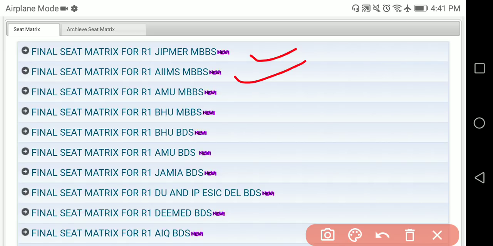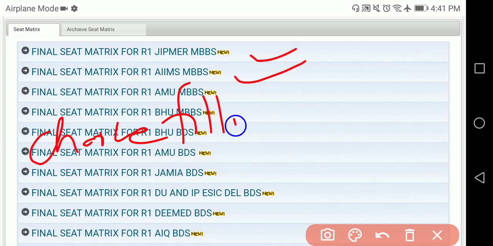Another important point: whenever you do the choice filling, if you get the seat in round 1, round 2 like that, and if you want to go to that particular college, only then put that college name in the choice filling. What happens sometimes, you go on filling choices for colleges which you don't want to go to.